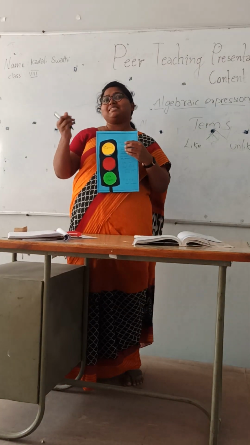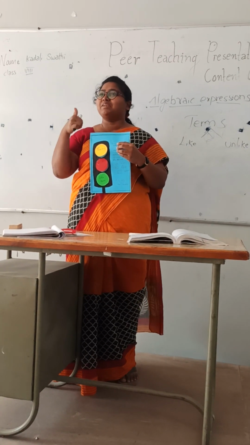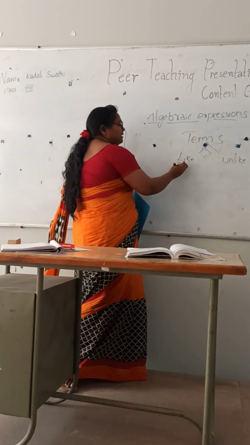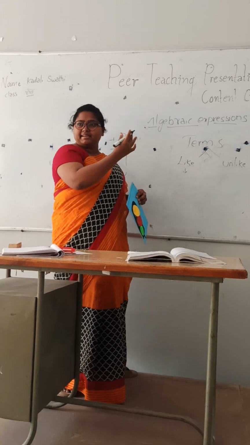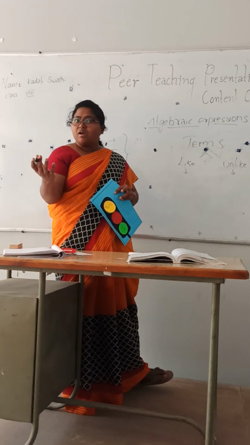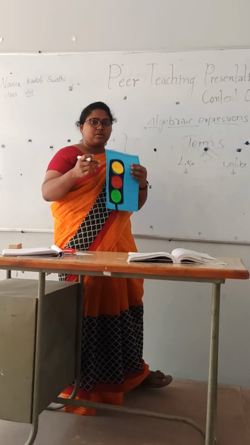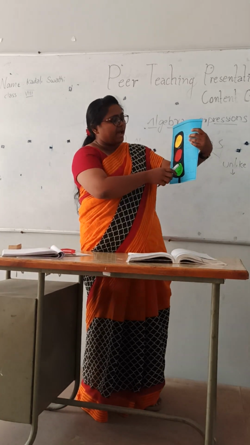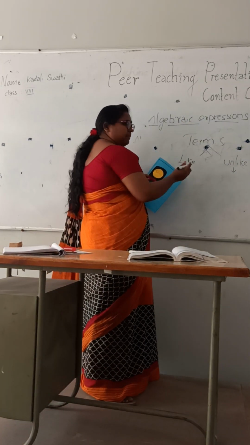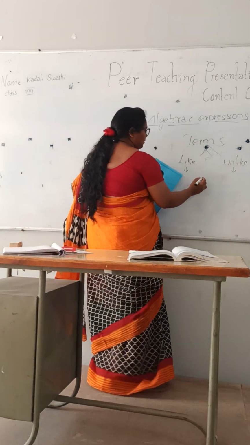You all know what like is, right? We always give a like on Facebook and any social media. So here like is we are accepting, we are agreeing, okay? And unlike is, it is not matching or we are not agreeing with that. And the term will be any expression.